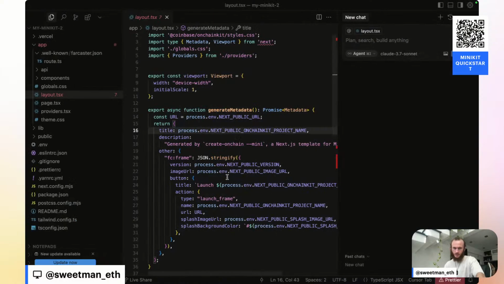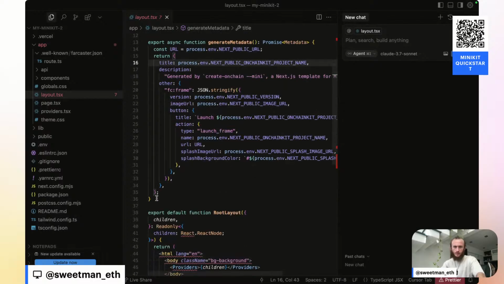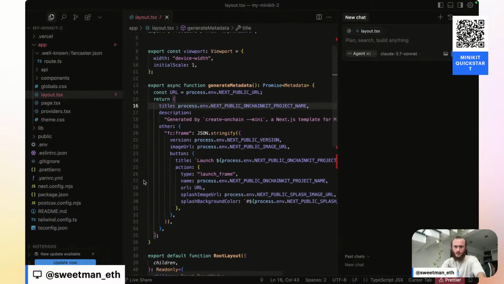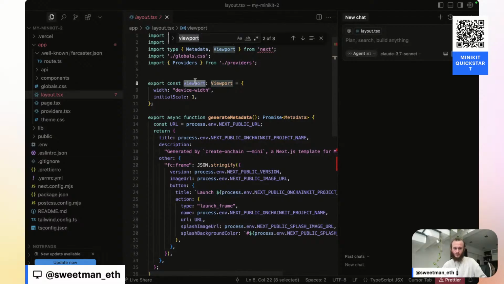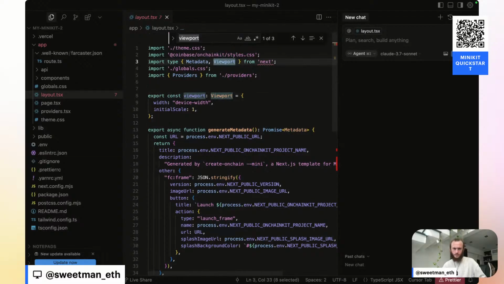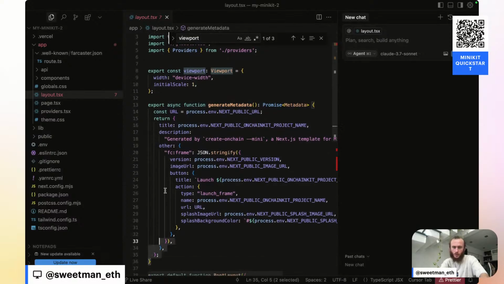Reference is from, we just copy this. It's viewport. Where's viewport used? I don't know how this is used, but maybe it's important.